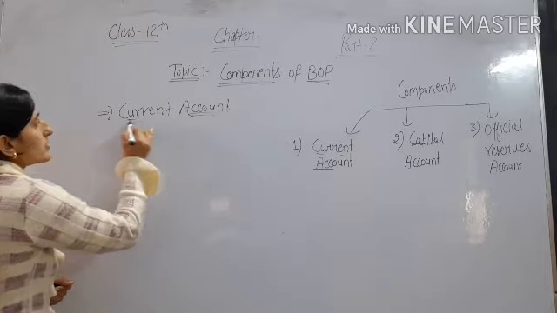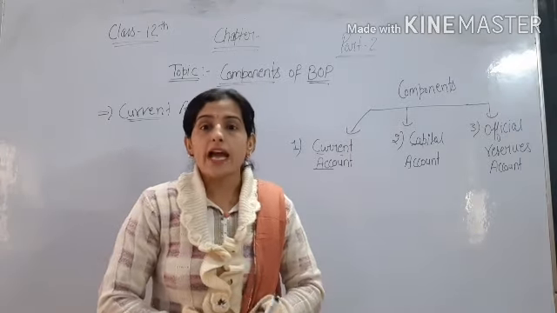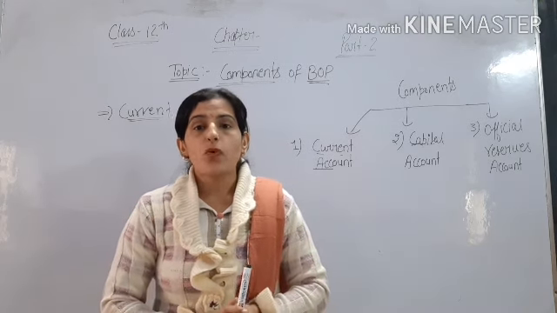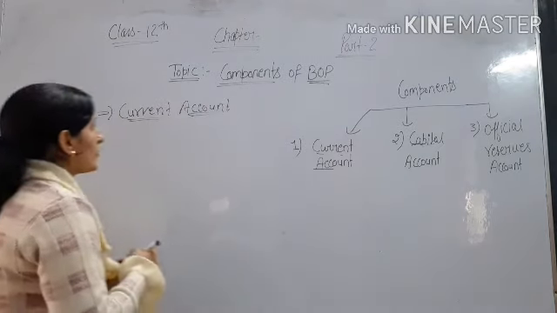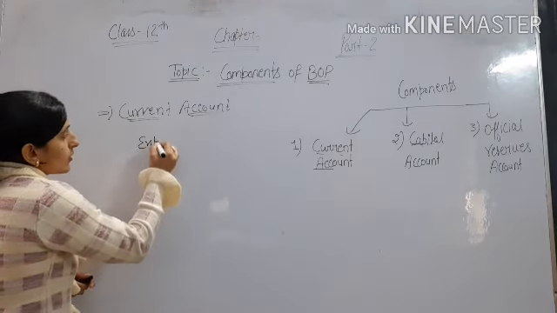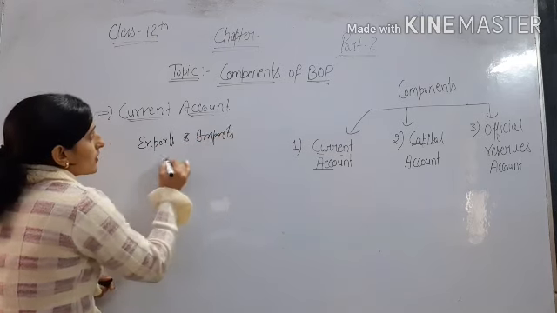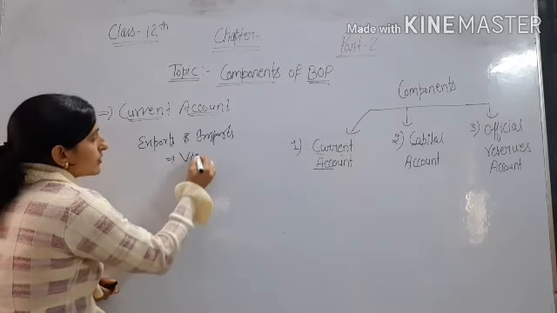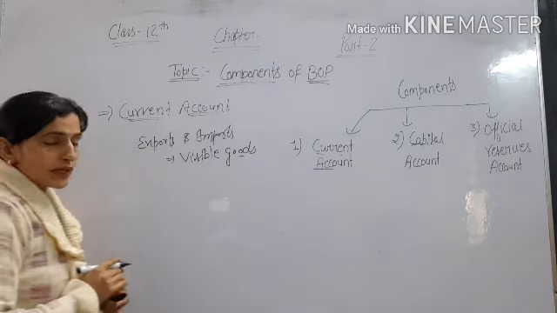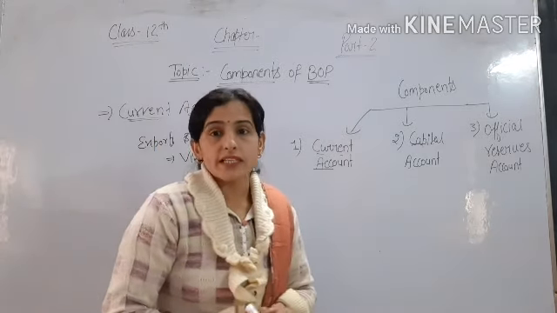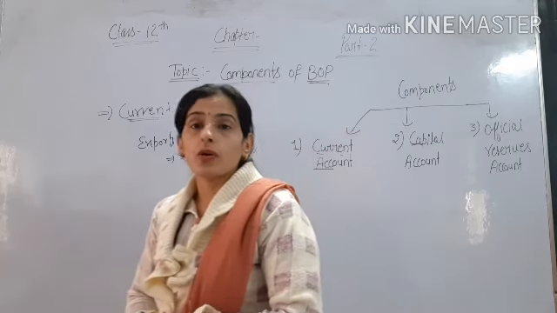In the current account we include export and import of goods, export and import of services, and then transfer payments. In goods we mean visible goods. Export and import of visible goods. Visible goods means the goods which can be seen while crossing the boundary of a country. Then export and import of services.